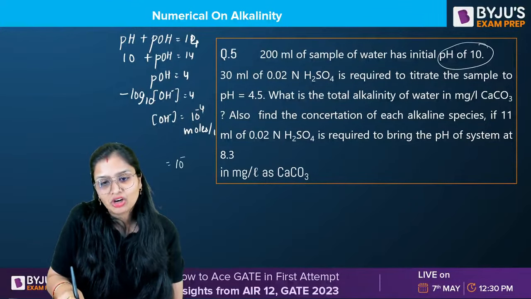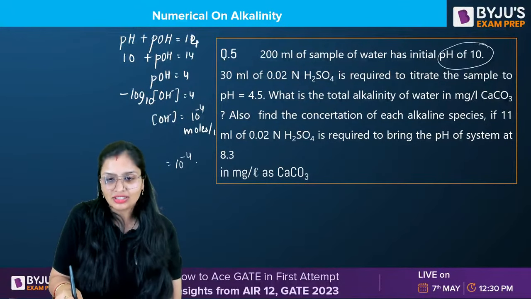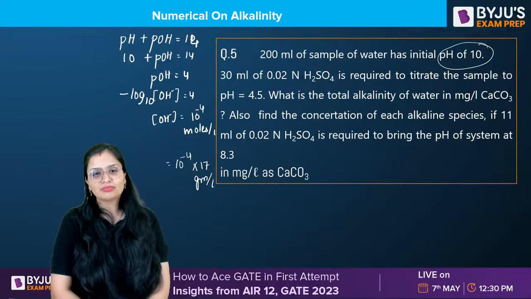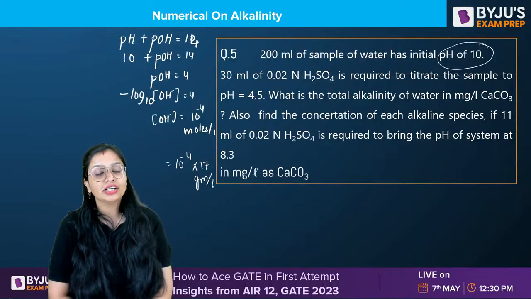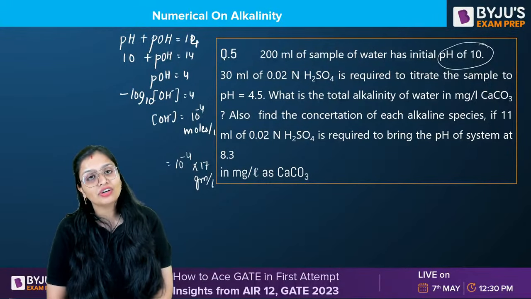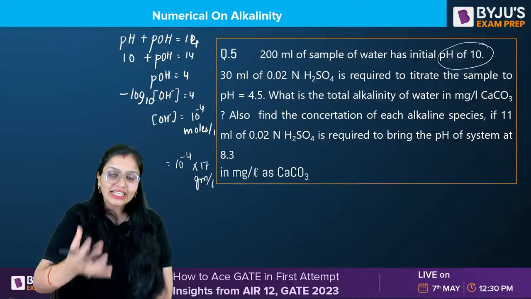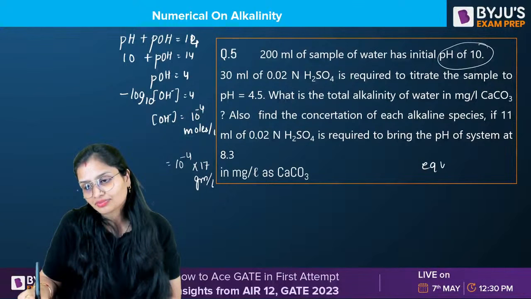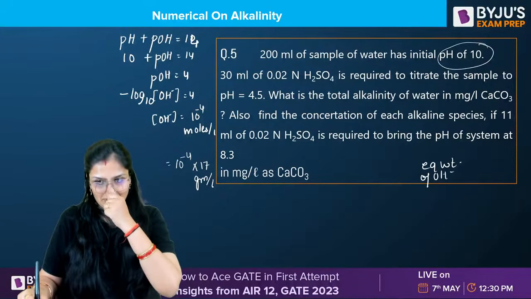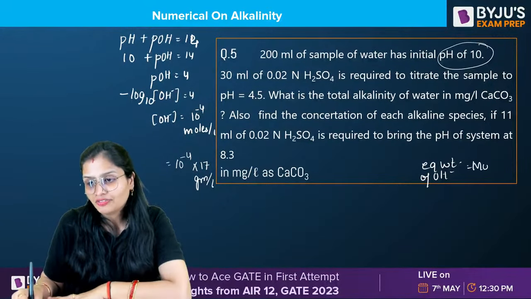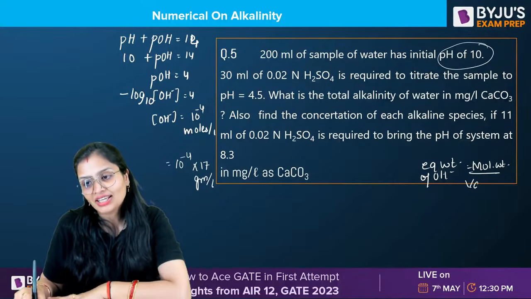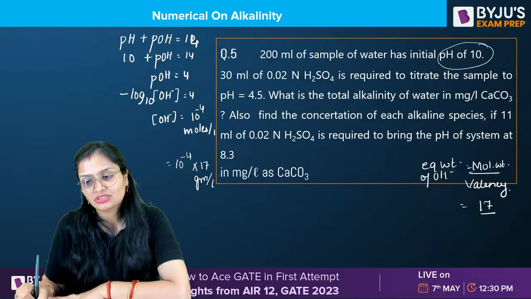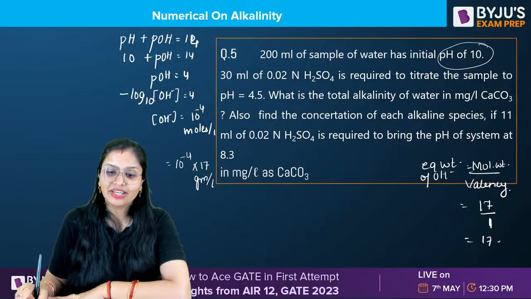Molecular weight comes out to be how much? Oxygen 16, hydrogen 1. So 17. This will be 17 into 10 raised to power minus 4 grams per liter. But you want to convert it into gram equivalents. So you will divide by the equivalent weight of OH minus. Equivalent weight is molecular weight divided by valency. OH minus has a molecular weight of 17 and valency 1. So equivalent weight is also 17.